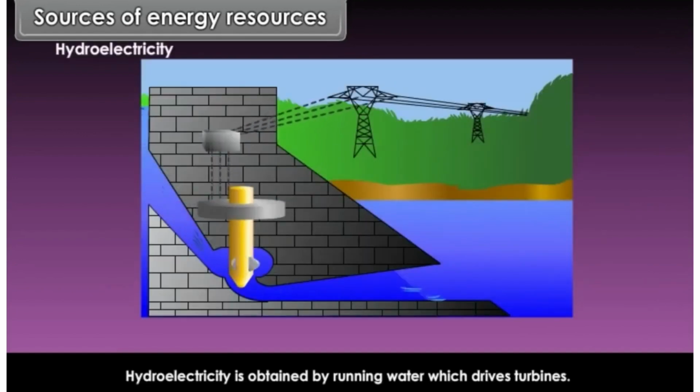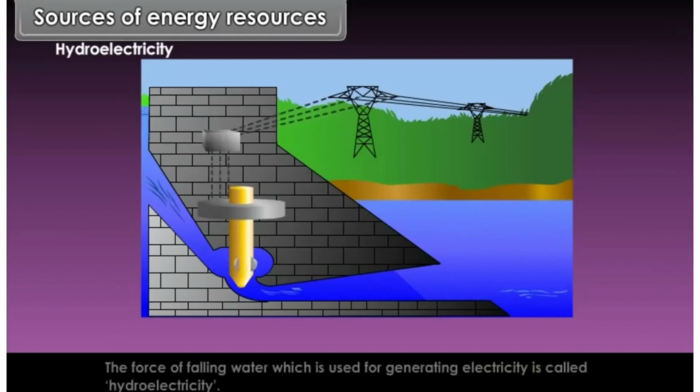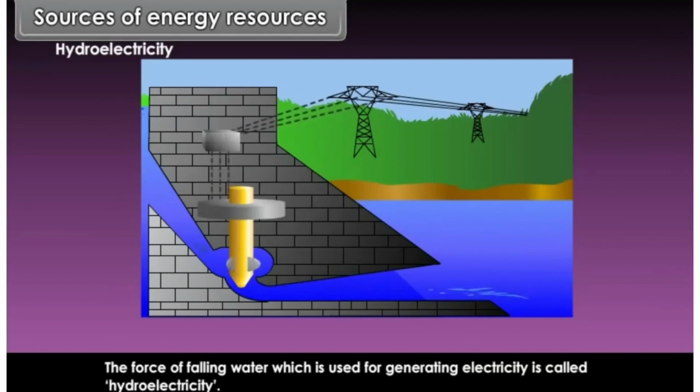Hydroelectricity. Hydroelectricity is obtained by running water which drives turbines. The force of falling water which is used for generating electricity is called hydroelectricity.